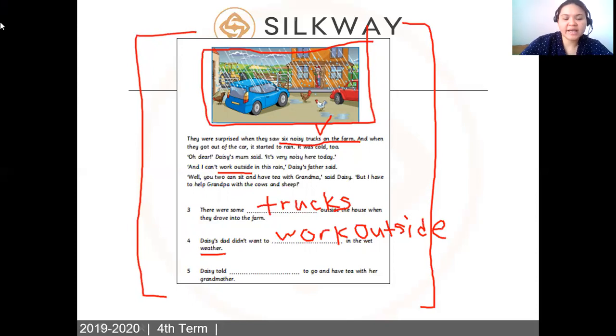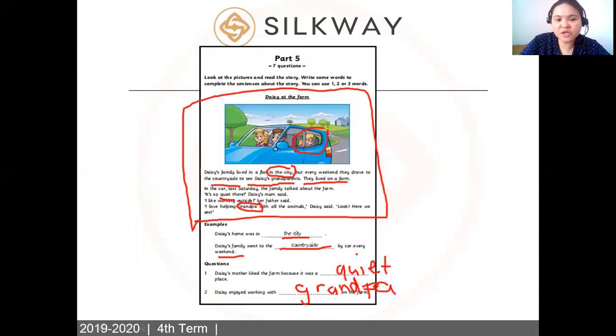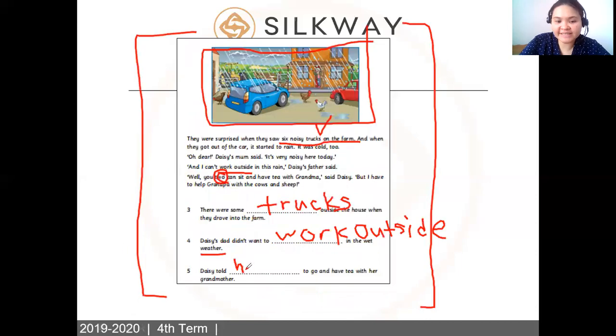And number 5, Daisy told blank to go and have tea with her grandmother. Daisy told, it says, well, you two. So who are the two people here? She's talking about, in this picture, her parents, mom and dad.